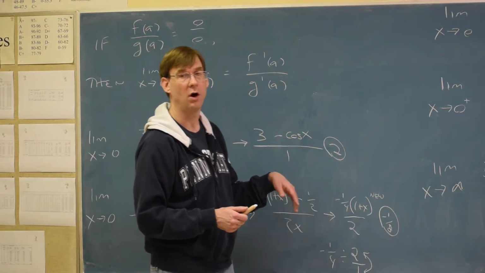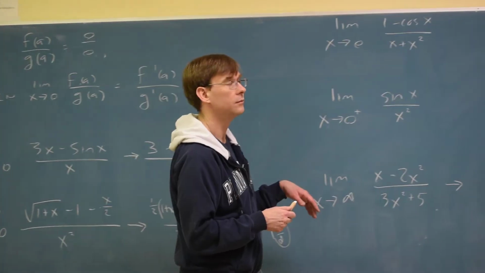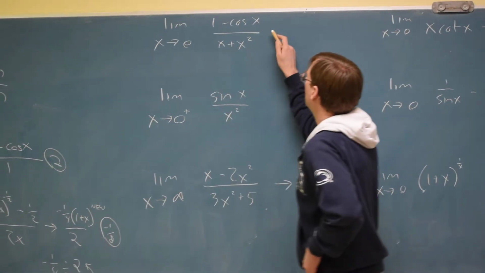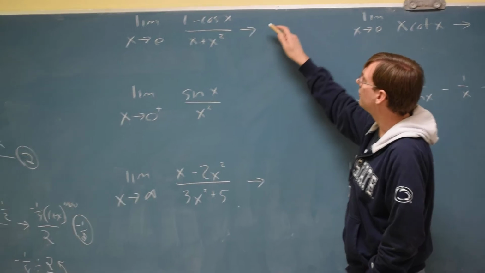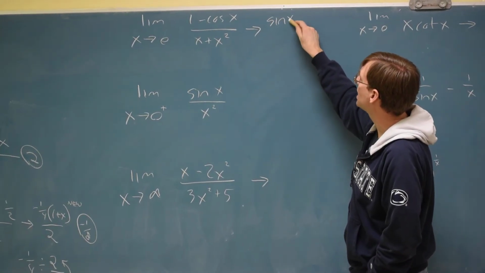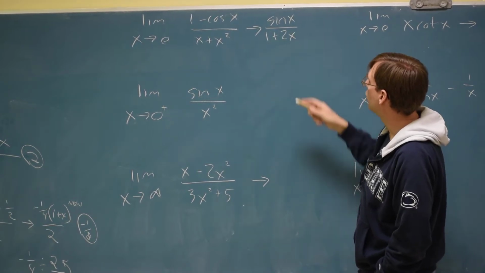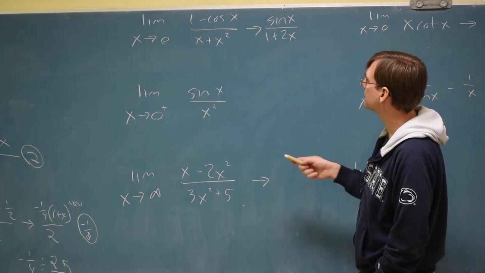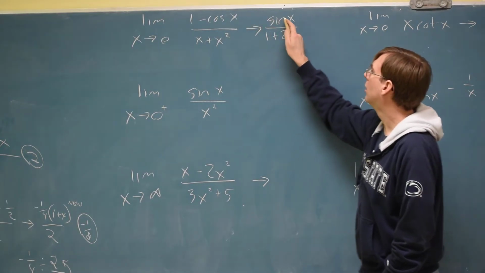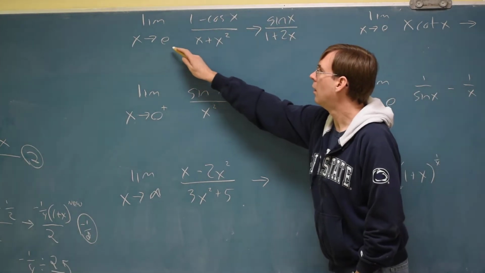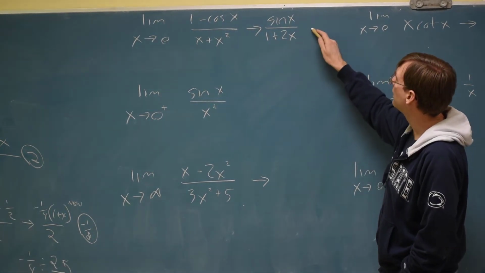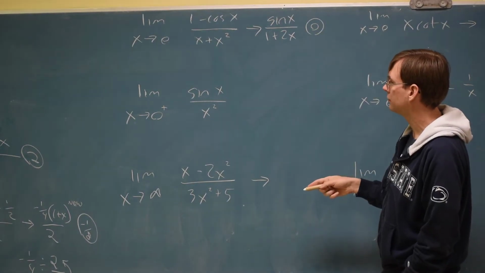And then we head over a column. Am I still on screen? For this, if we do the derivative of cosine, it'll become sine and switch to be positive. The bottom would be 1 plus 2x. And then we put in 0. On top we get 0. On the bottom we get 1. 0 over 1 is 0.